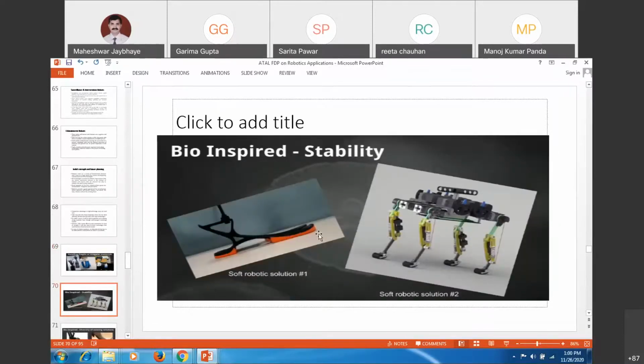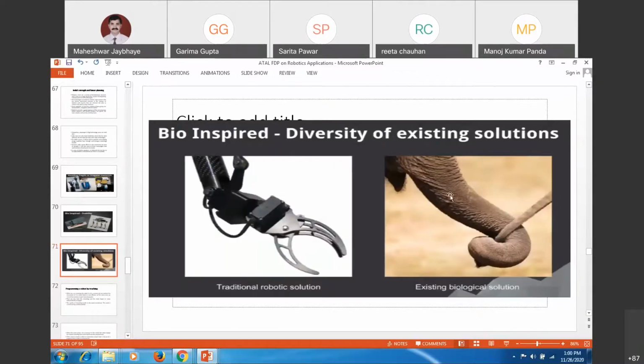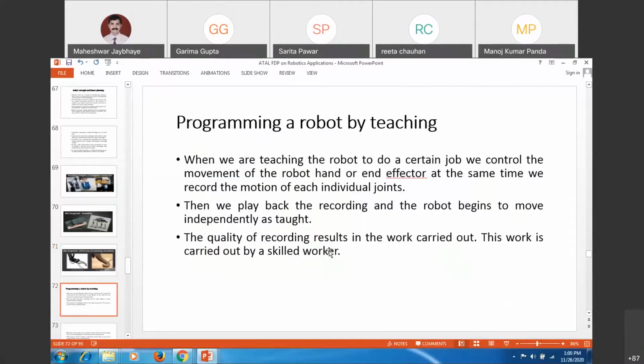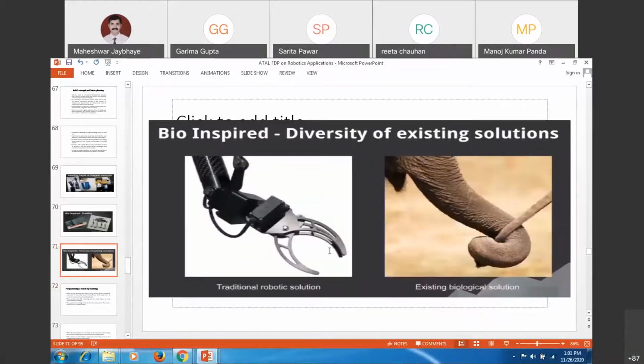Soft robotics is one of the emerging areas where people are working on paper handling, or soft robotics for movements, or similar biological solutions inspired by the elephant trunk, and smart materials. Soft robotics is also evolving in programming and detailing. So I think I will close here, and I will have a few questions.